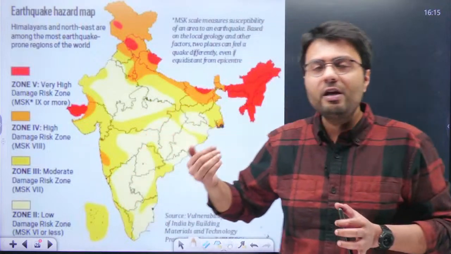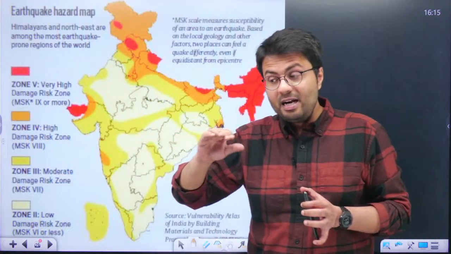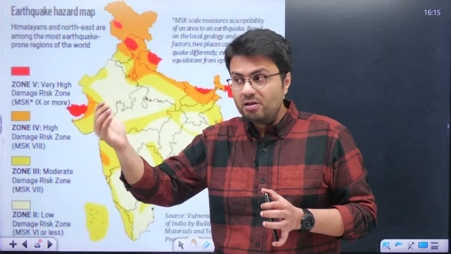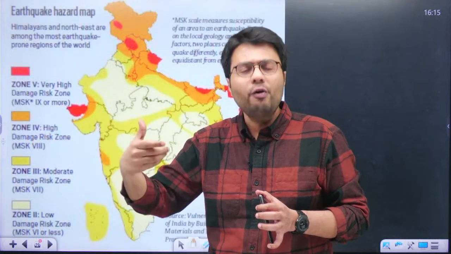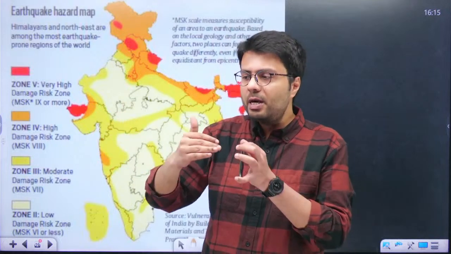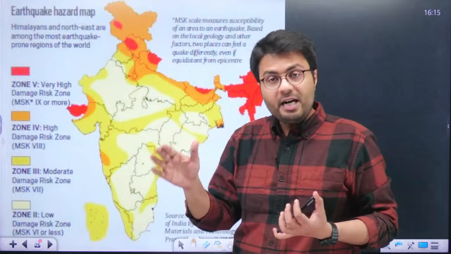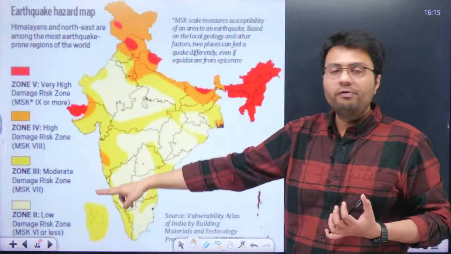But imagine if an earthquake strikes a densely populated area like Delhi or Mumbai. So you can understand it would create a lot of infrastructural and human-related damage, and God forbid, it can also kill a large number of people, right? So that is why we need to understand the dangers or the susceptibility of an area to earthquakes, and for that we have curated different kinds of zones.